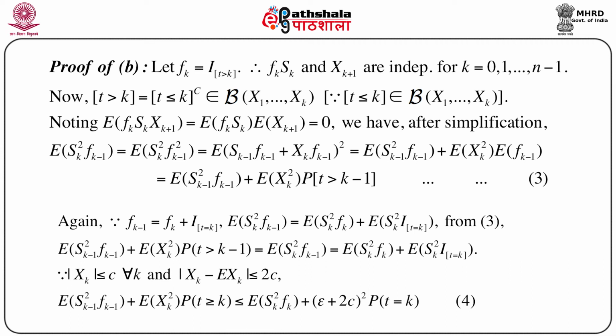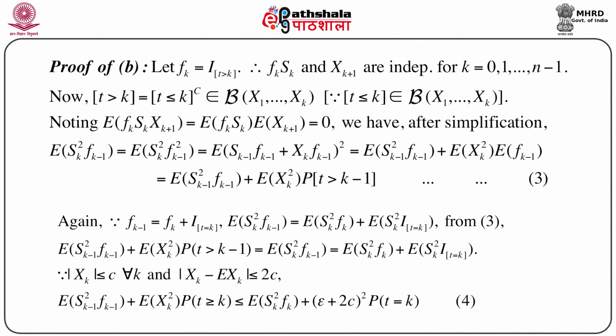Now, we apply the additional condition, that is the boundedness condition. Since modulus of X_k is less than or equal to c for every k, we immediately have modulus of X_k minus expectation of X_k is less than or equal to 2c.